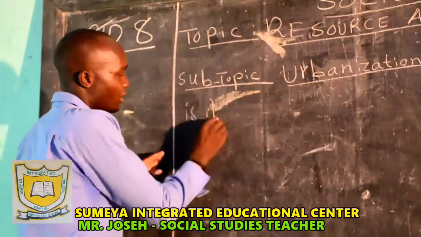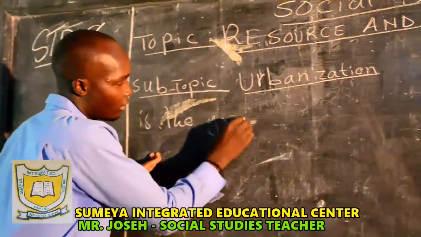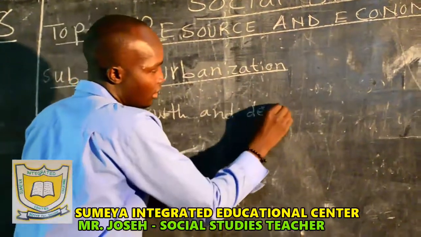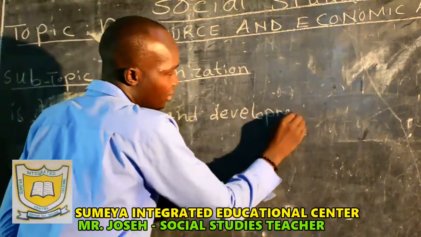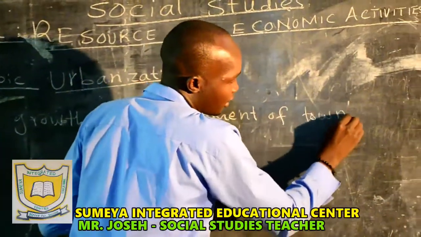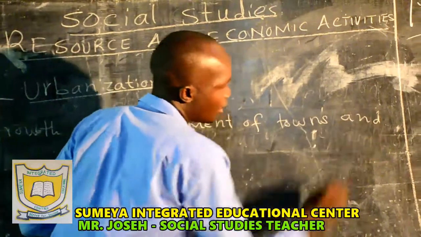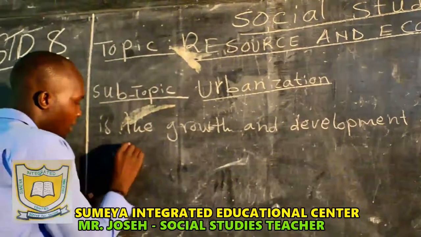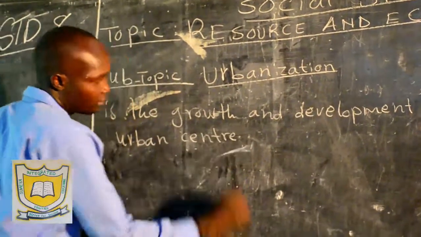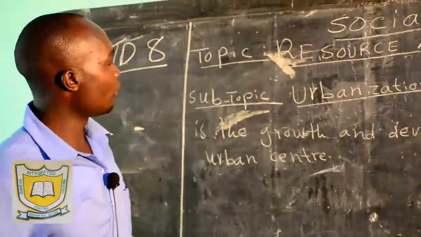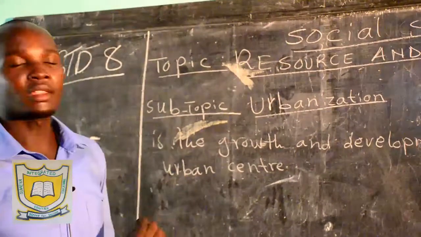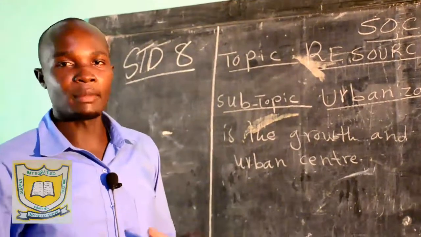Urbanization is the growth and development of towns and urban centers. So that's the definition of urbanization. When you talk about urbanization, then we are looking at the growth and development of towns and urban centers.